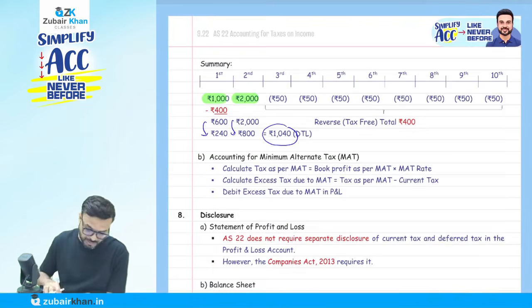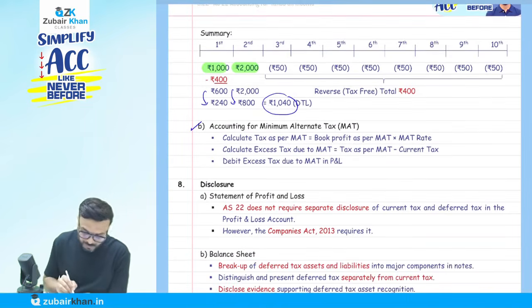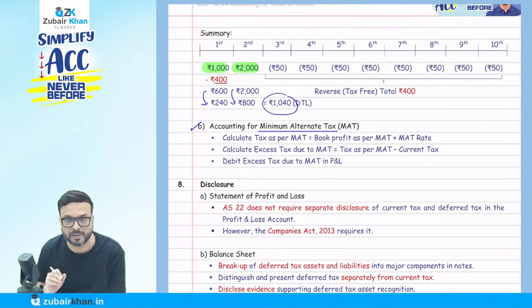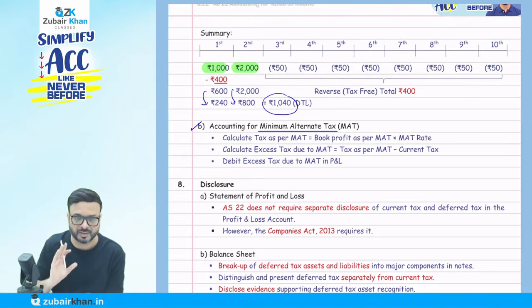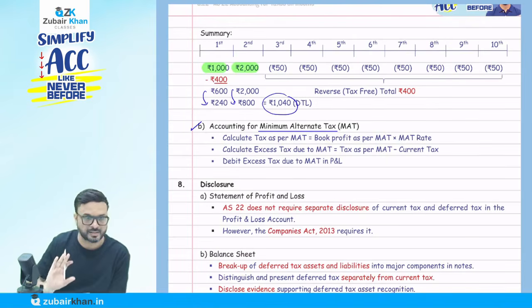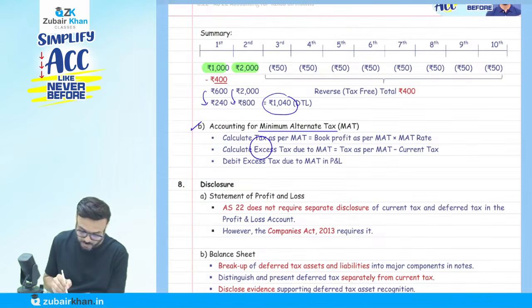Simple. Now come to point number B: accounting for the minimum alternate tax. You know that there is a tax law under which a minimum tax has to be paid. Listen carefully to what they are saying. Normally, first calculate the current tax, then calculate the deferred tax. Whatever difference comes between the current tax and the minimum alternate tax, we have to calculate as excess tax due to the MAT.